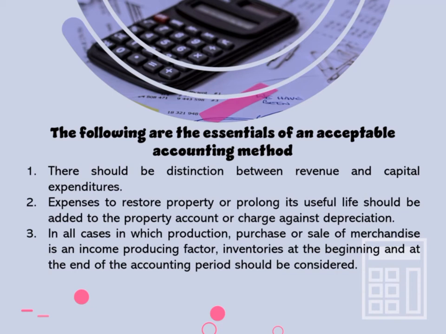The following are the essentials of an acceptable accounting method. First, there should be a distinction between revenue and capital expenditures. Second, expenses to restore property or prolong its useful life should be added to the property account or charged against depreciation. And lastly, in all cases in which production, purchase or sale of merchandise is an income-producing factor, inventories at the beginning and at the end of the accounting period should be considered.